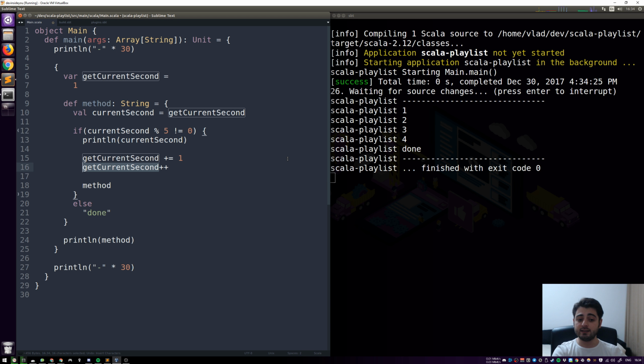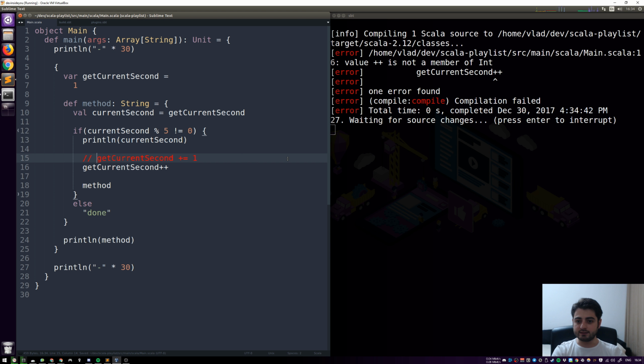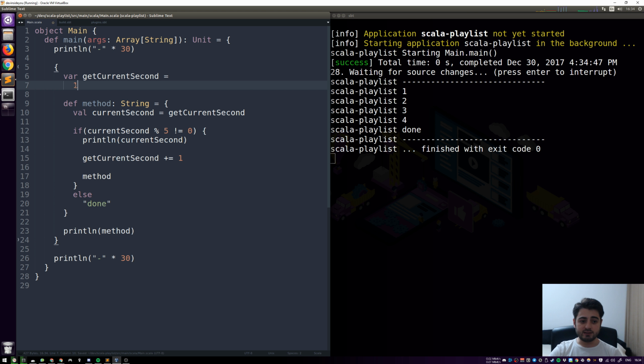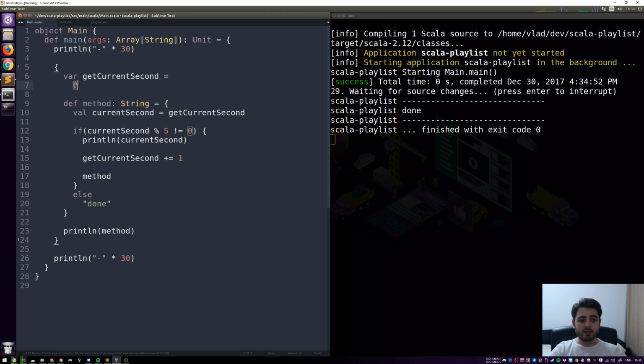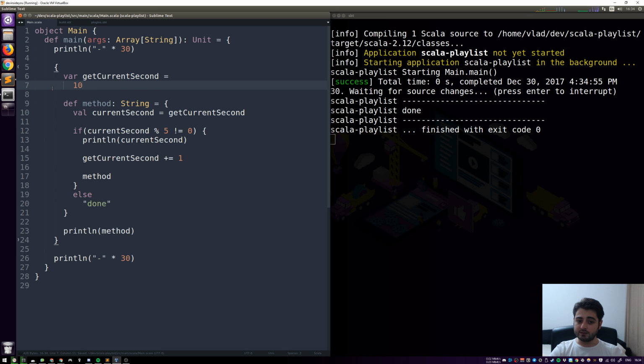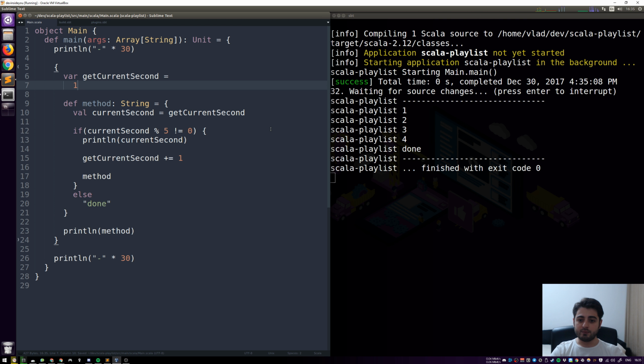Okay, but in Scala, this is not possible, by the way. So this is not going to compile. Let's see this. Yeah, it's not a member of an integer. Okay, so let's have that. Everything is working again. So if we start with 1, then it's going to be done, right? But if you give it a 0, it's just going to go straight to done. If you give it a 5, it's going to go straight to done. If you give it a 10, it's going to go straight to done, right? Because of this thing. We're going to talk about this and about that in the next video. I believe it's the next video. Yeah. So let's go back to 1 and go back to our regular example.